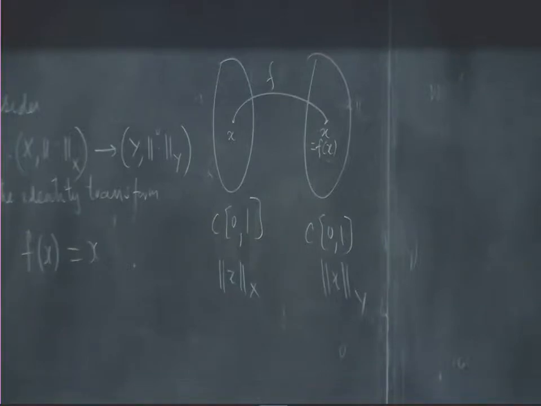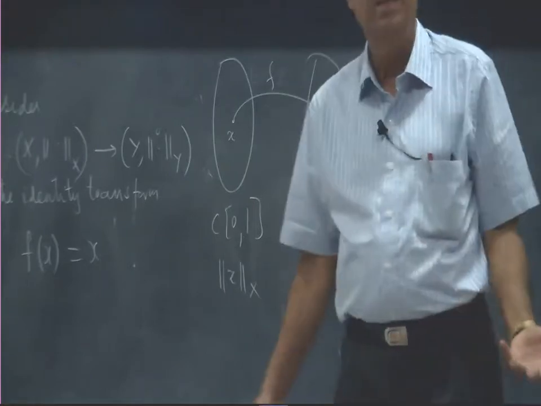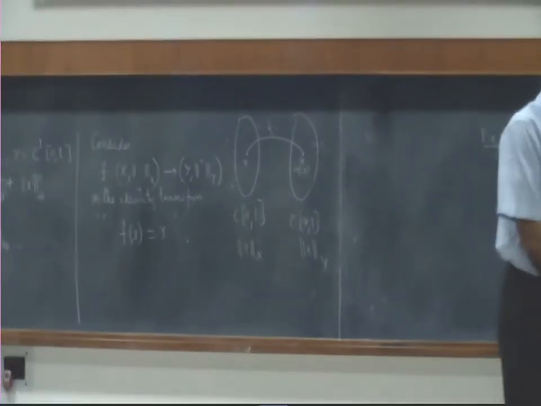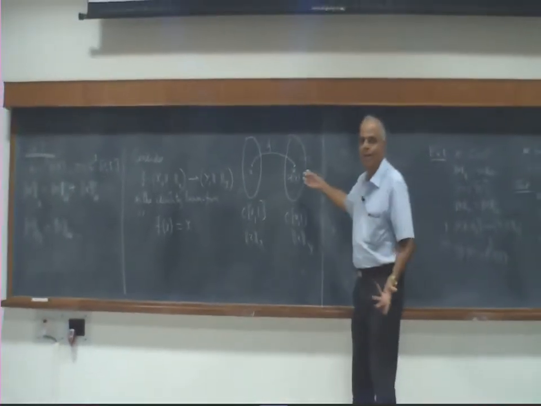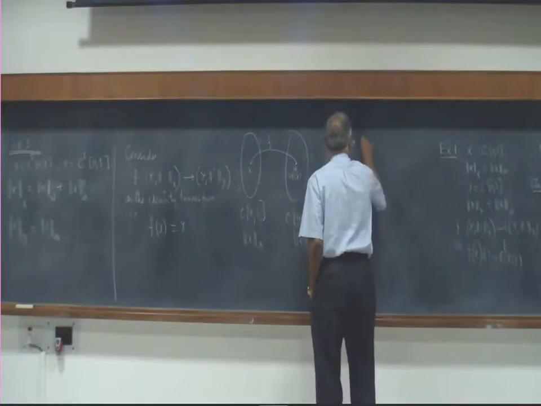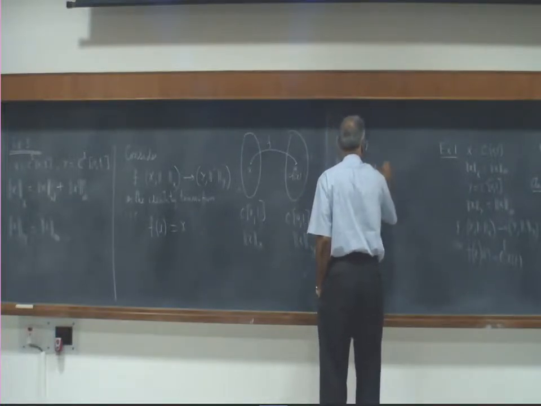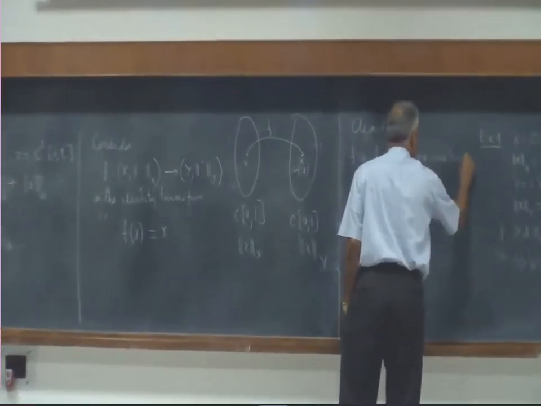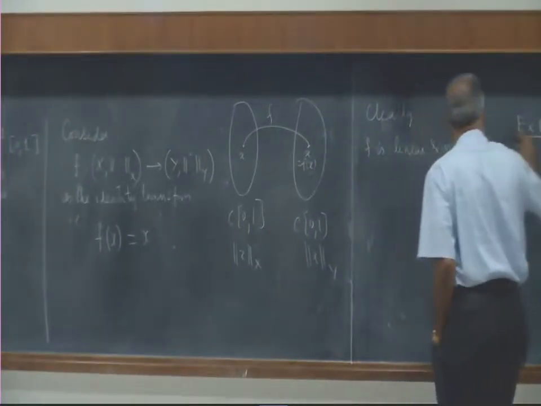Identity transformation on vector spaces is a linear transformation. Identity is 1-1, different things are taken to different things, and it is onto. Everybody sees his own image. So clearly f is linear, 1-1 and onto. That part is no problem at all.